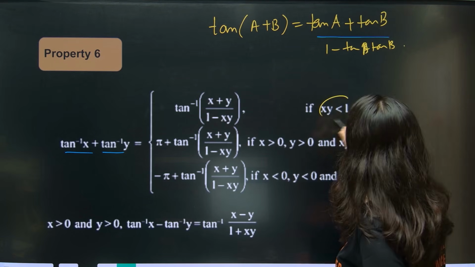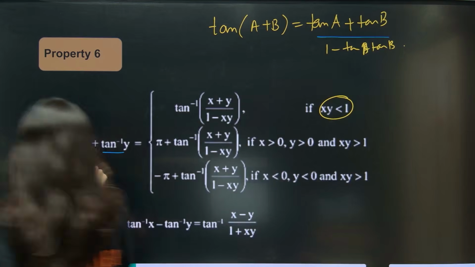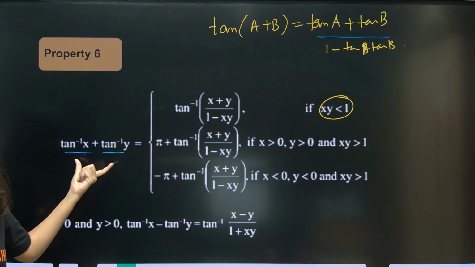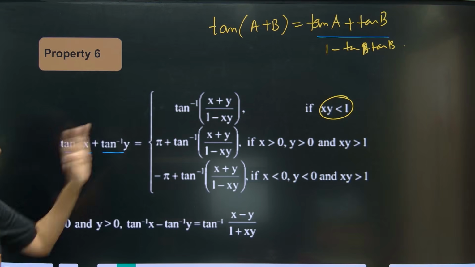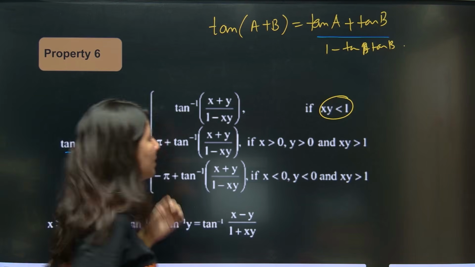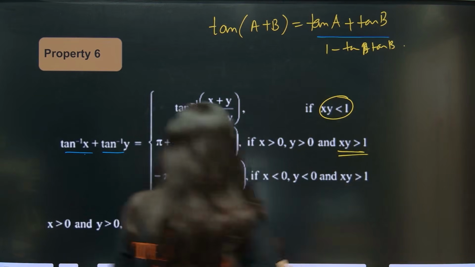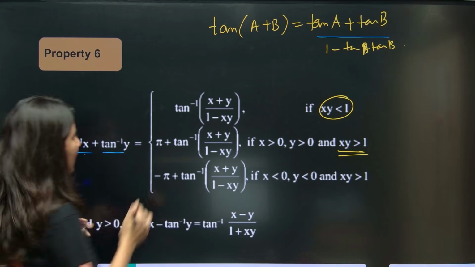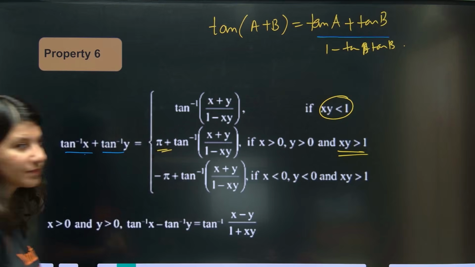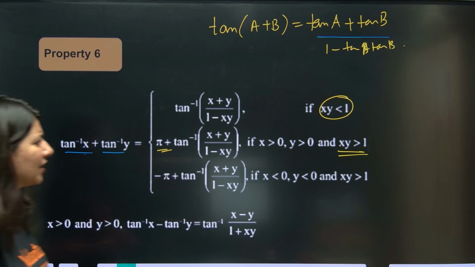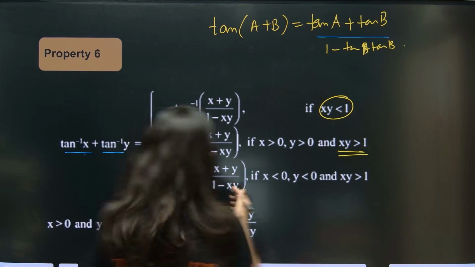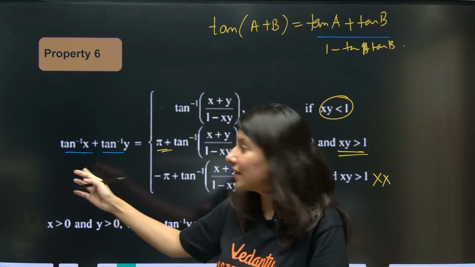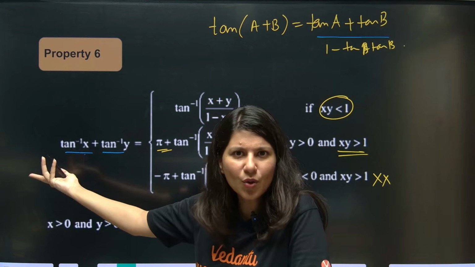When xy is less than 1, you have to take the product of x and y. If that is less than 1, directly apply this formula. If that is greater than 1, with the condition that both x and y are positive, then you have to add pi to it. When x and y are negative, you just take the minus sign out already.